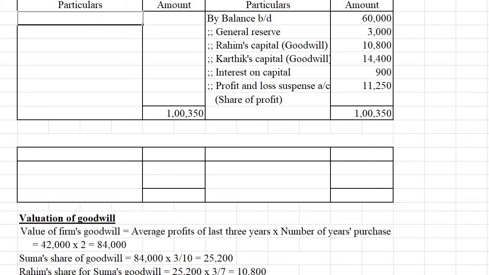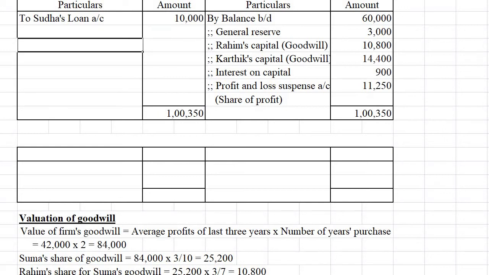In the balance sheet, we had Sudha's loan. That means we had given loan to Sudha. Now there is no chance of getting that loan back. So out of the amount we have to give her, we will deduct that amount. So we can write here to Sudha's loan. So that Sudha's loan can be deducted. Okay, 10,000 we can deduct. Now the remaining only will be given to Sudha. So what is the remaining here?